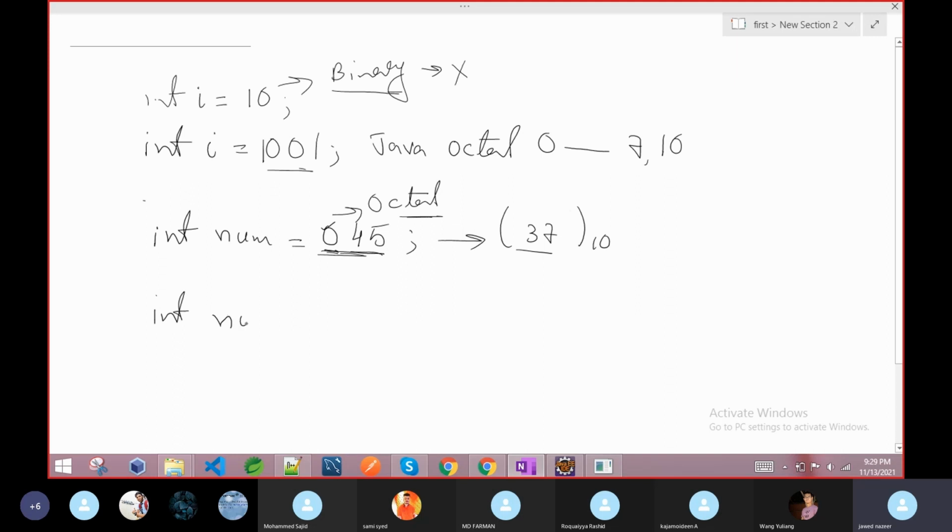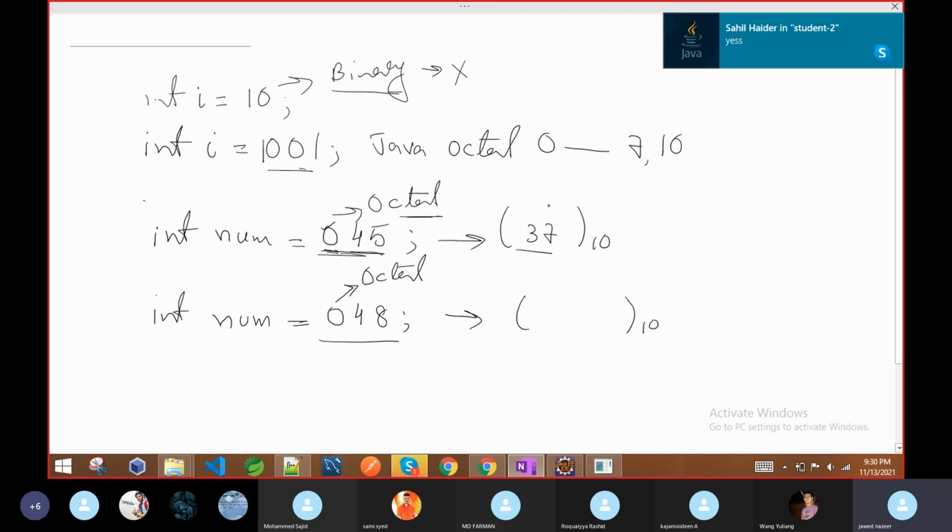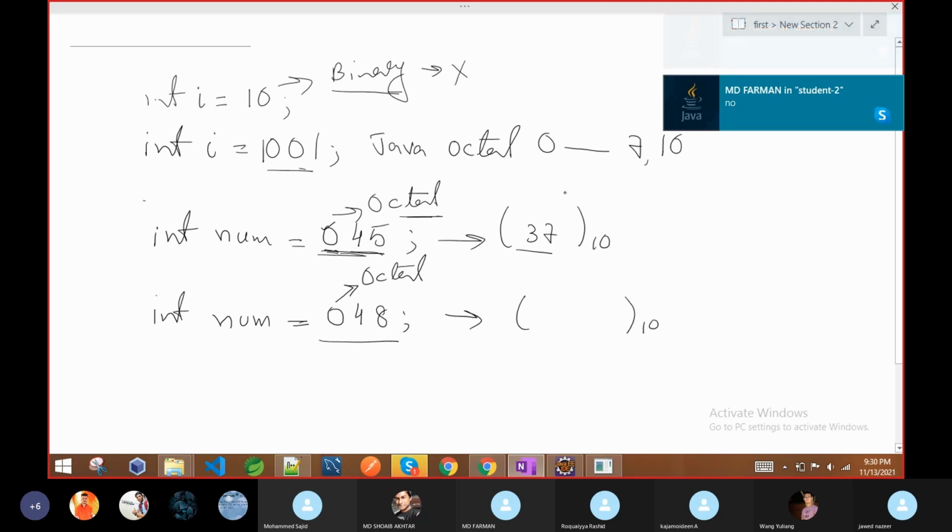Second thing, if you can understand this, suppose I declare another variable and give it the value 048. Can anyone say what will be its decimal number? If it starts with 0, it means it is an octal number. Can anyone tell me whether this is a valid octal number or not? Anyone can tell me or message on Skype fast. Not valid. Why? Because there is a digit 8 and it cannot be more than 7.